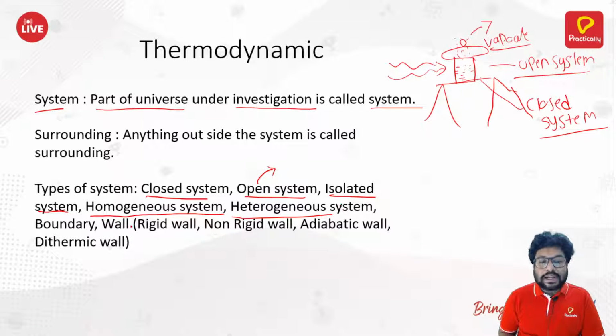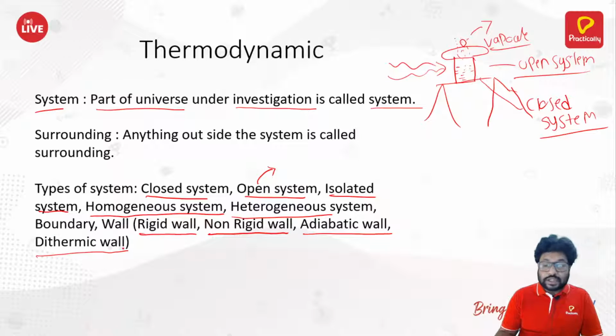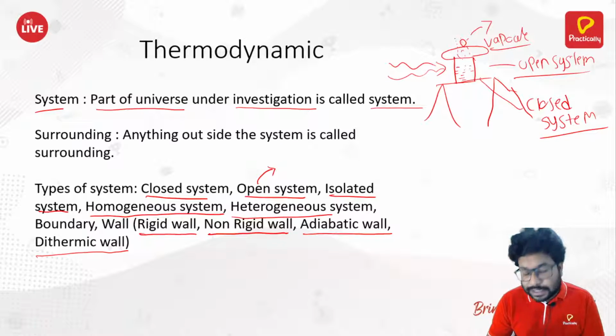Then boundary wall. There are different types of wall. Rigid wall: in a rigid wall, there is no exchange of matter, but there is exchange of energy. Non-rigid wall: there is exchange of both things. Adiabatic wall: there is no exchange of heat. Lastly, diathermic wall: the wall which allows heat to pass so that there is no change in temperature. Okay, so these are the kinds of walls and types of system.